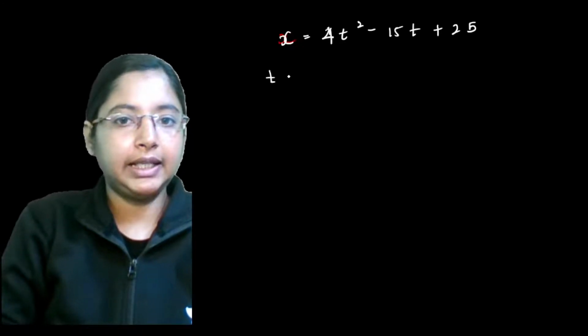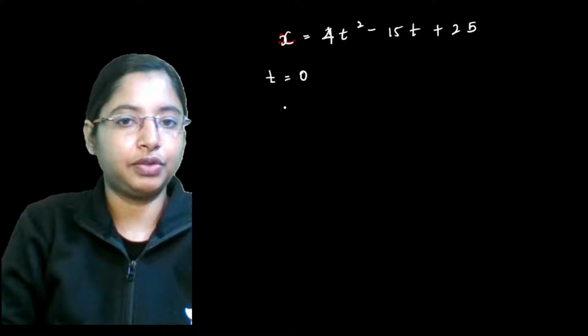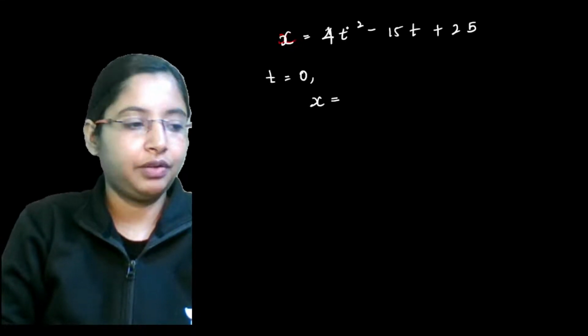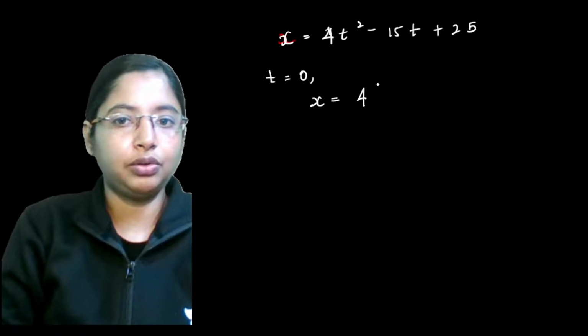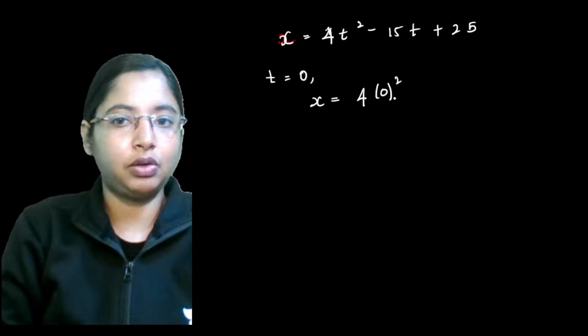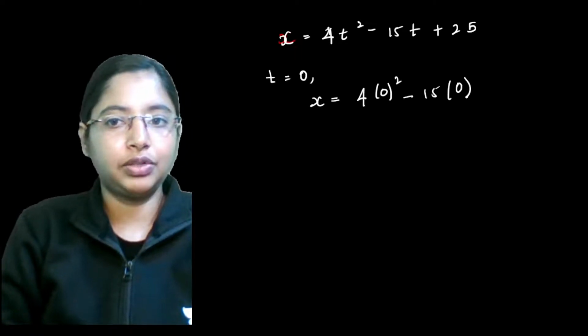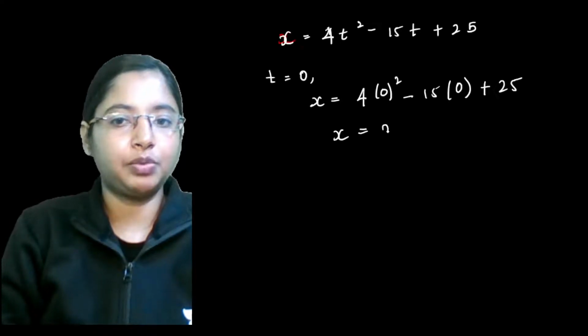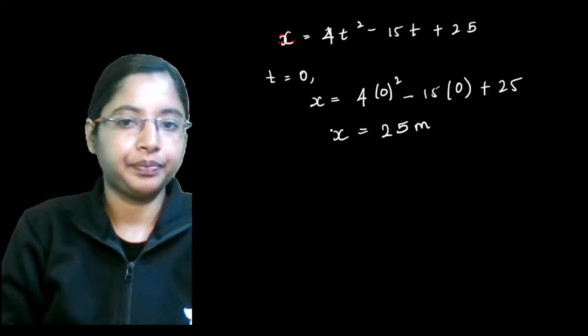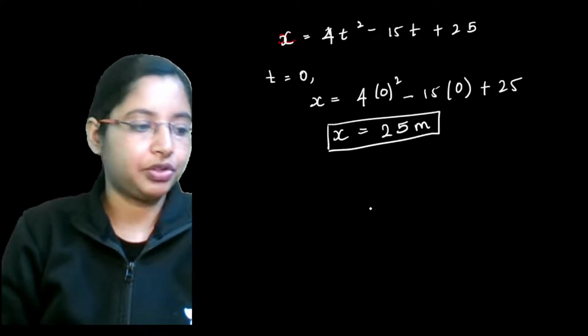Okay. At t is equal to 0, what does the position of the particle mean? Substitute t is equal to 0 in this equation. Now here we have 4 into 0 square. This whole term becomes 0. 15 into 0, this also becomes 0. We have 25. So the position of the object will be 25 meters. This becomes the position of the object.